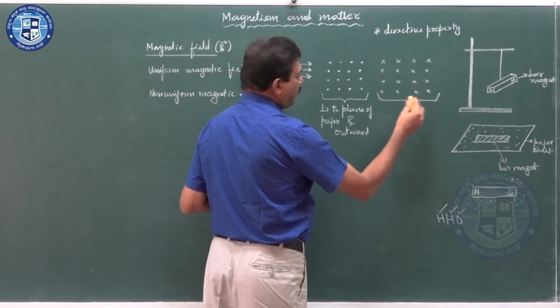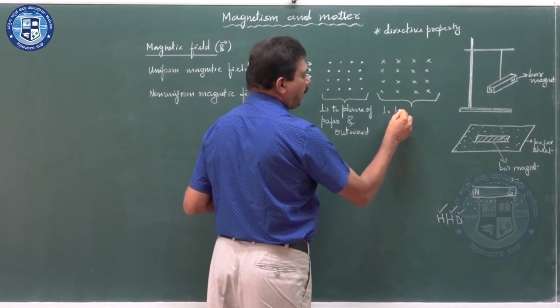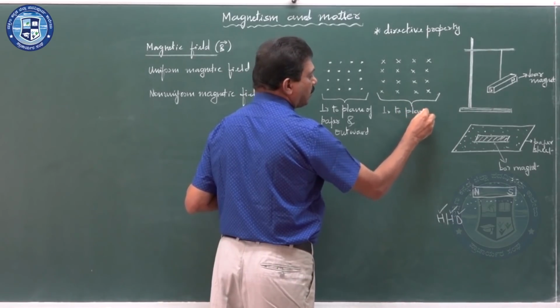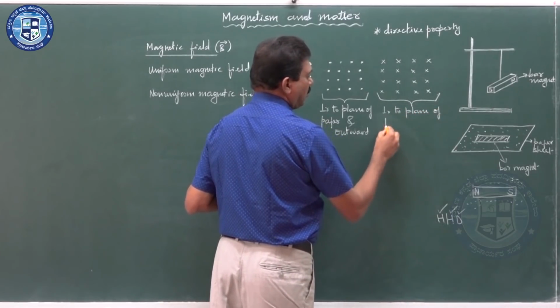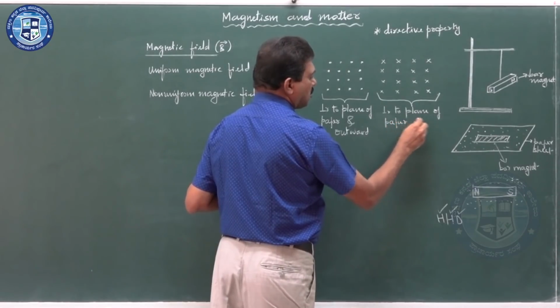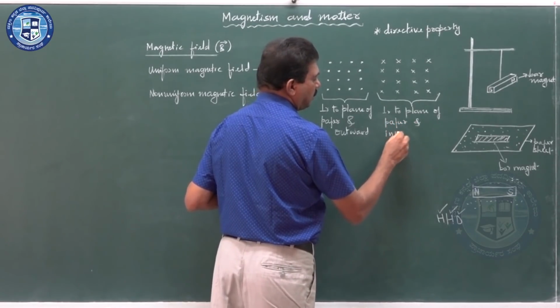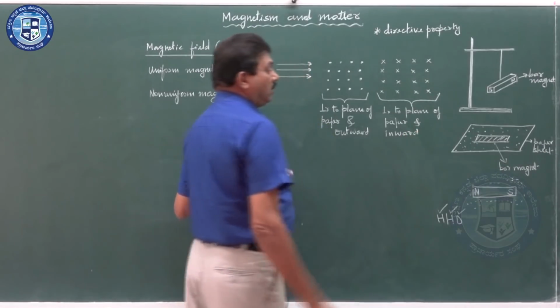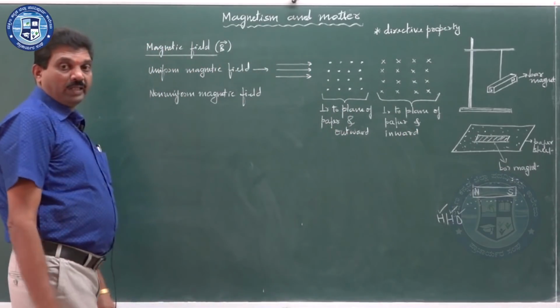And this uniform magnetic field is once again perpendicular to the plane of paper and it is inward. This is the difference between these two uniform magnetic fields.